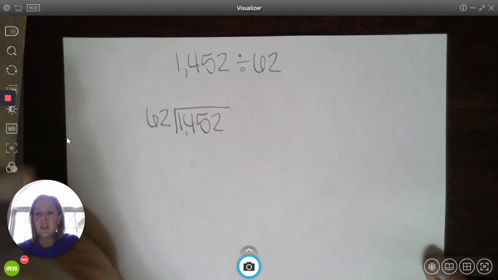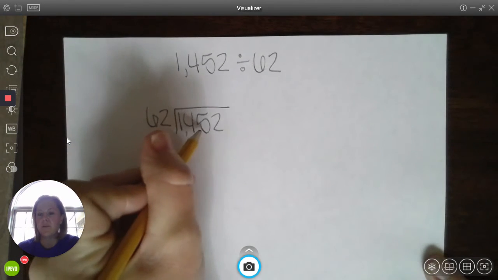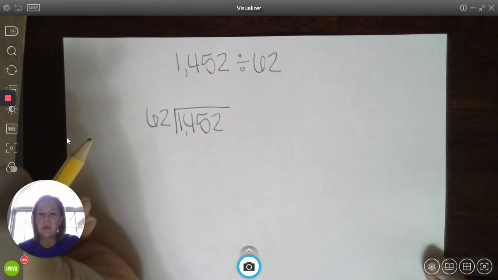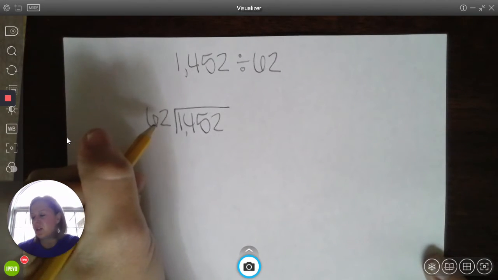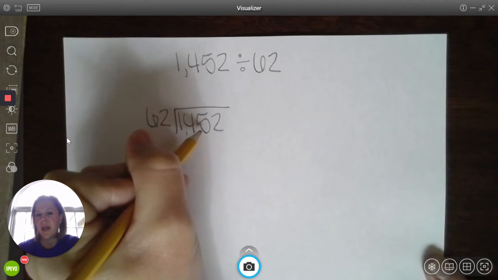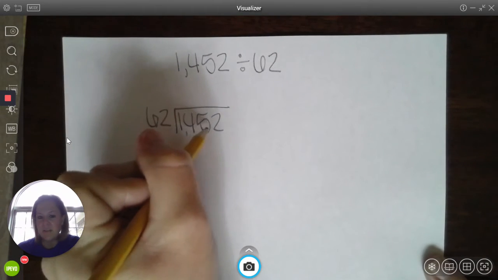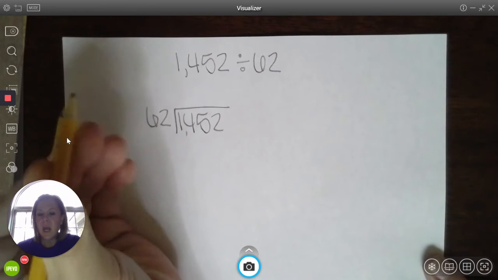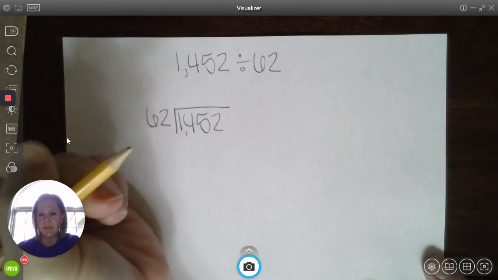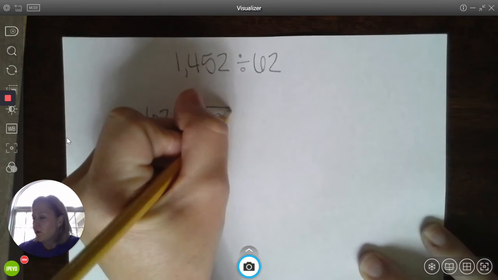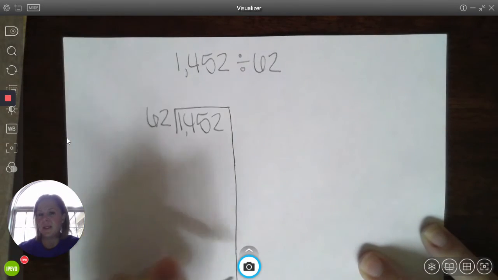So, when we were younger, we would have said, all right, how many times does 62 go into 145? We're not really doing that anymore because it's really not how many times does 62 go into 145. We're saying how many times does 62 go into 1,450. And the kids don't really understand that. So this takes place of that. In 4th grade, they did a little bit of this, and they might have called it the Big 7 because they make this Big 7.